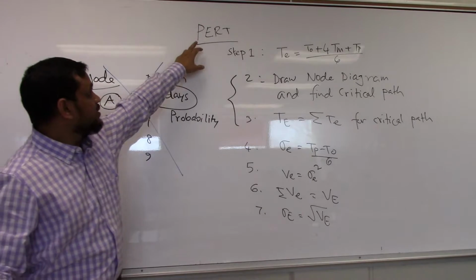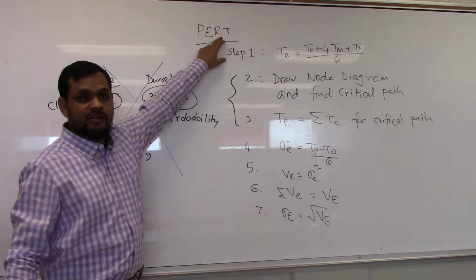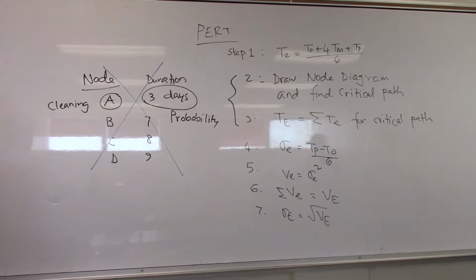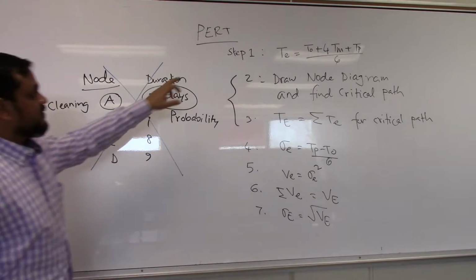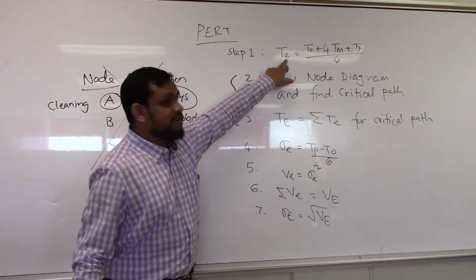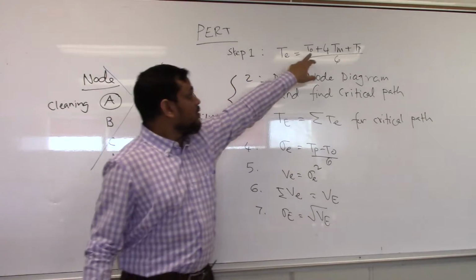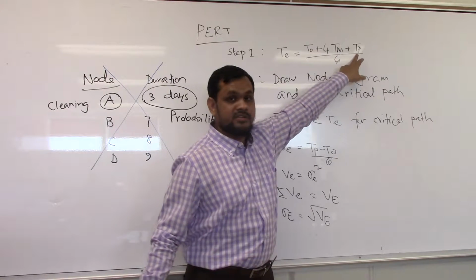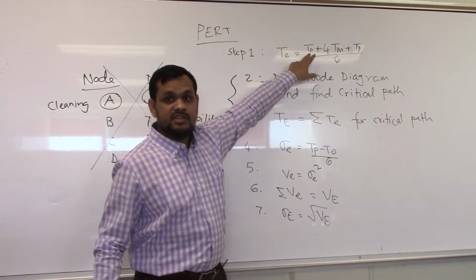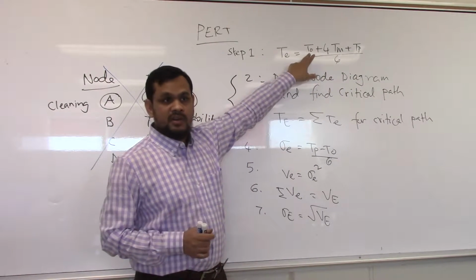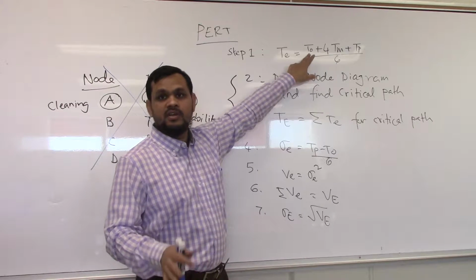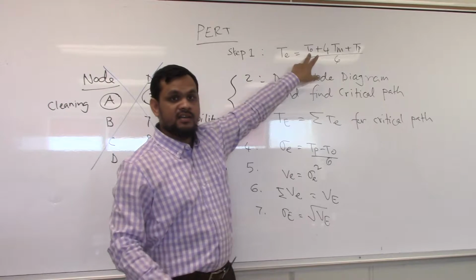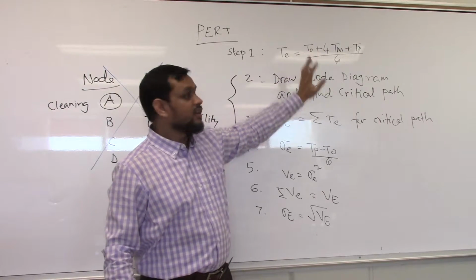In this method, program evaluation and review technique, we can deal with this uncertainty. So that is my first step. Determine the duration based on the optimistic duration, most likely duration and pessimistic duration. Optimistic: if everything goes well, say weather is good, all of your labors and material are here, then you can do it.